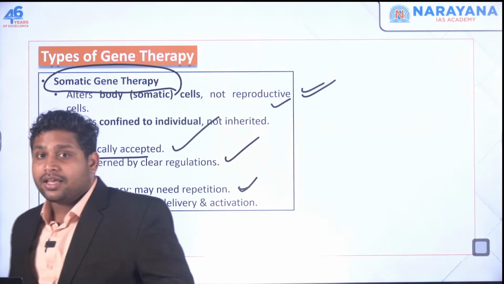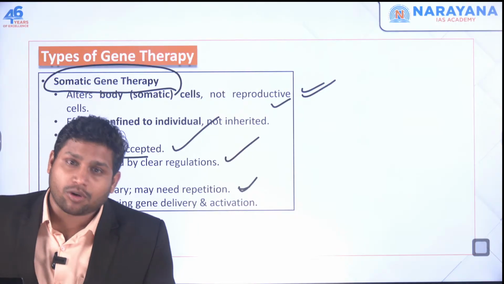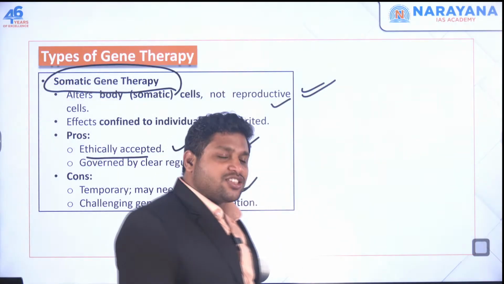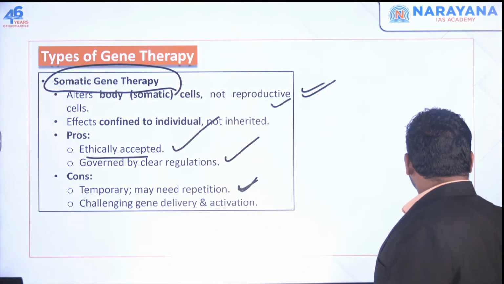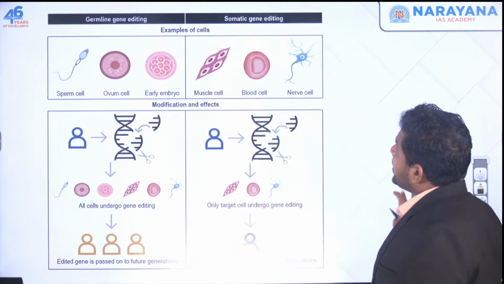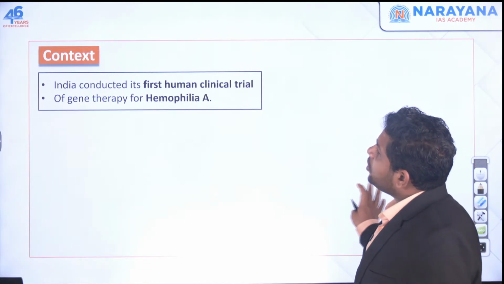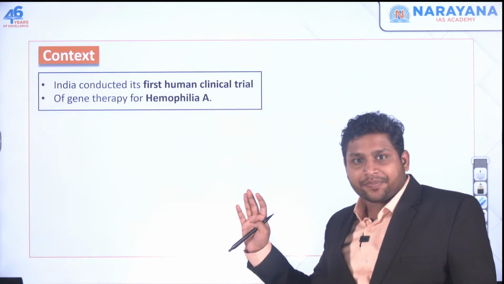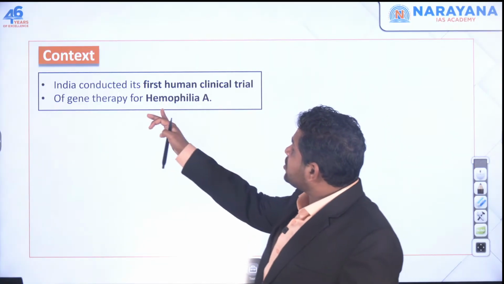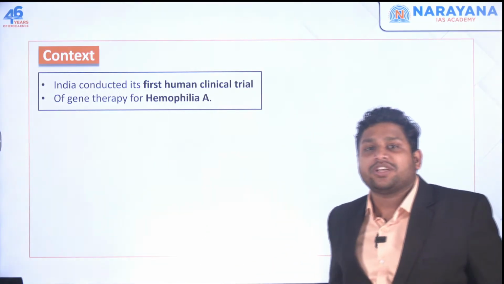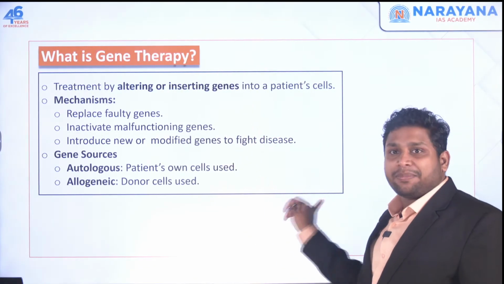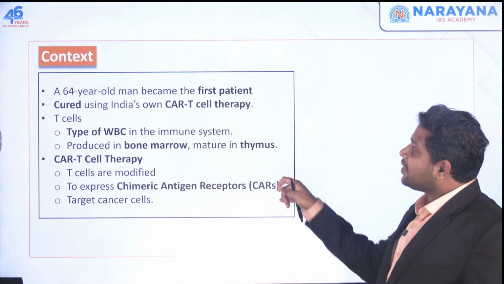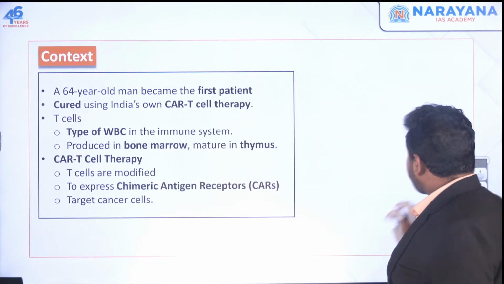If let's say the child born has a similar kind of problem, then we have to go for this somatic gene therapy again on that child also. Okay, so this is all about gene therapy. And recently it was done with respect to hemophilia A. So you should know what is hemophilia A, you should know gene therapy, its types, how it is being done.